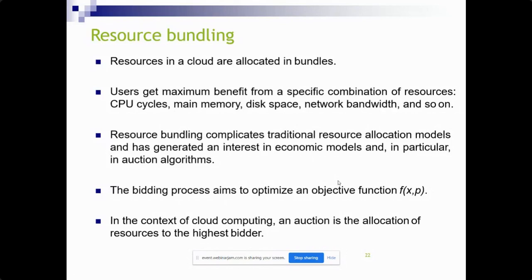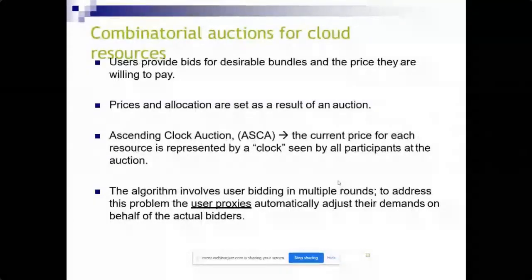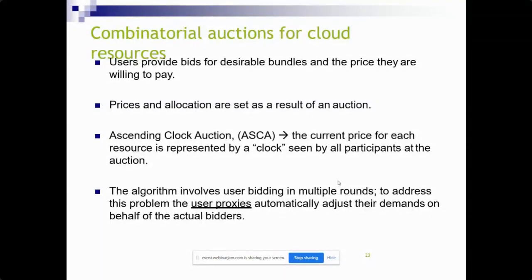And then the optimization by bidding process aims to optimize an objective function. So we will form an objective function, and we will give any algorithm, so that the algorithm works on that objective function, and it will evaluate the best cloud services. So here we use combinatorial auctions for cloud resources, where users provide bids for desirable bundles and the price they are willing to pay.